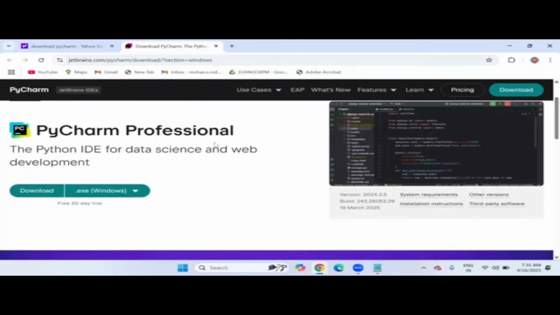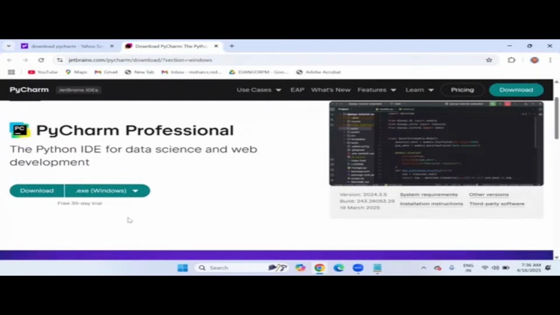At that time, we recommend using PyCharm Professional. You can also use PyCharm Professional right now, but this is only a trial version, right? Free 30-day trial. So maximum 30 days we can use it. After 30 days, the evaluation period will expire, so you have to get a license from jetbrains.com. That I don't really recommend.